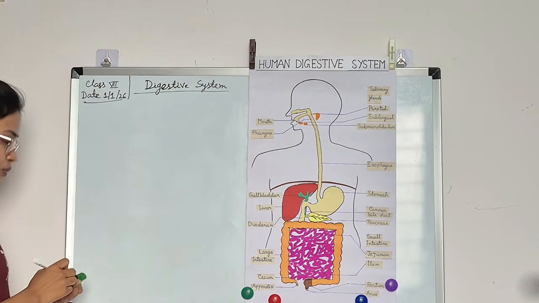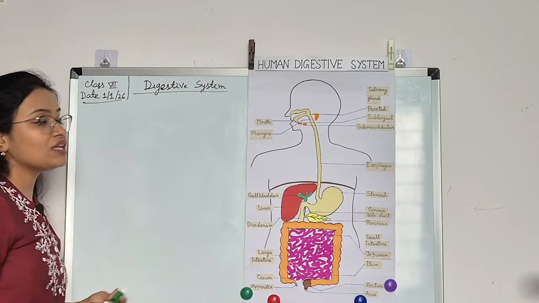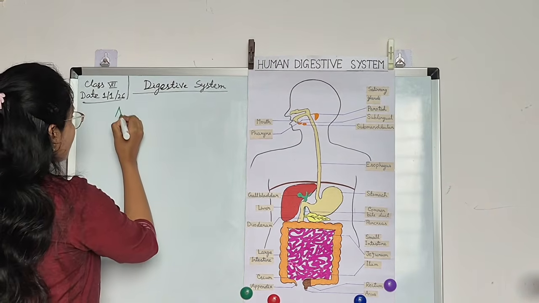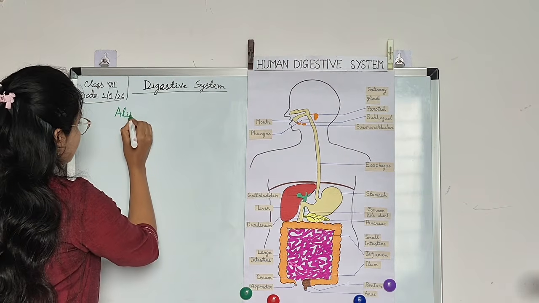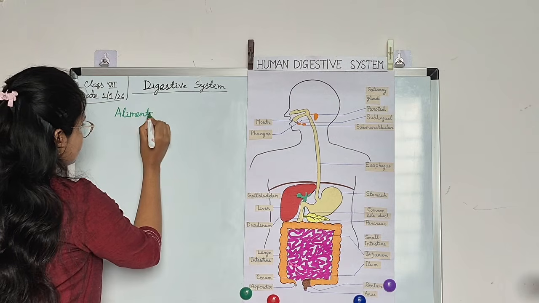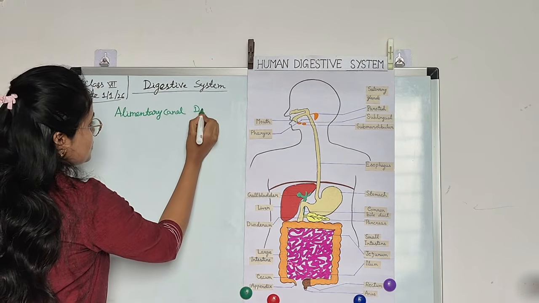The human digestive system has mainly two parts. The first one is the alimentary canal, and the second is the digestive gland.